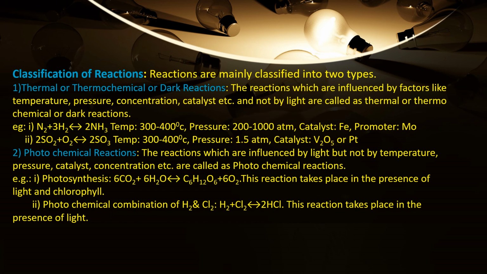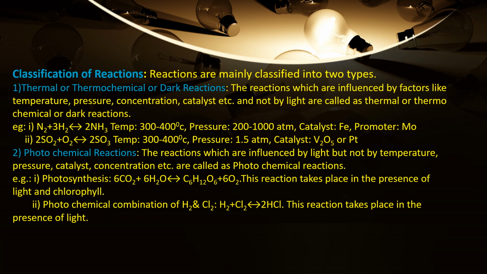So look at the examples given below. The first example, N2 plus 3H2 gives rise to 2NH3. This reaction takes place at a temperature of 300 to 400 degrees centigrade and a pressure of 200 to 1000 atmospheres, a catalyst iron and a promoter molybdenum.